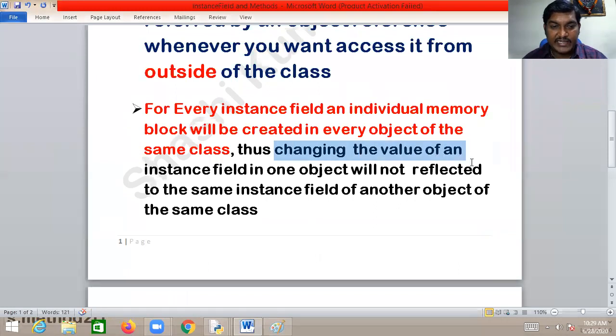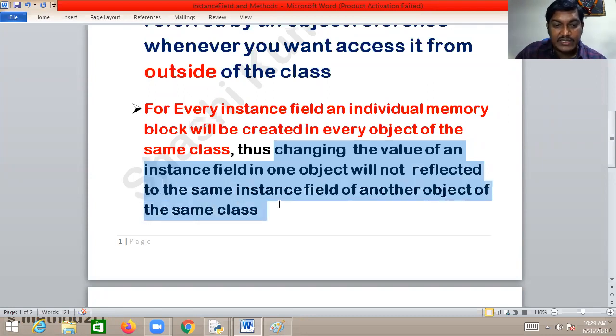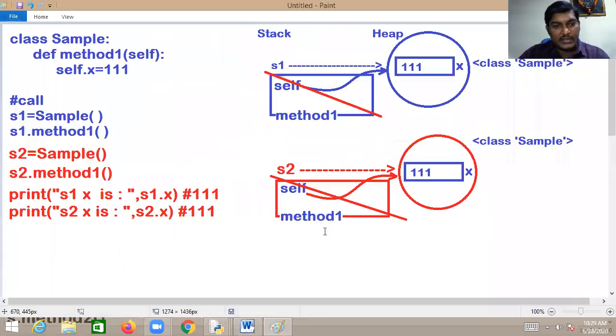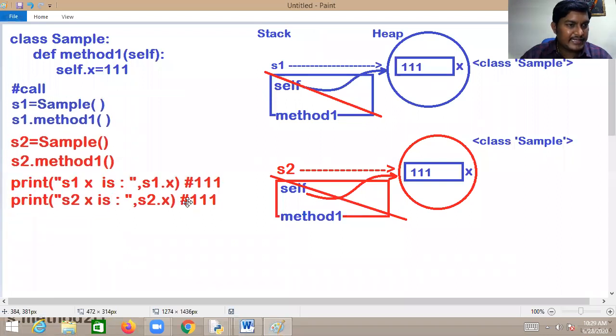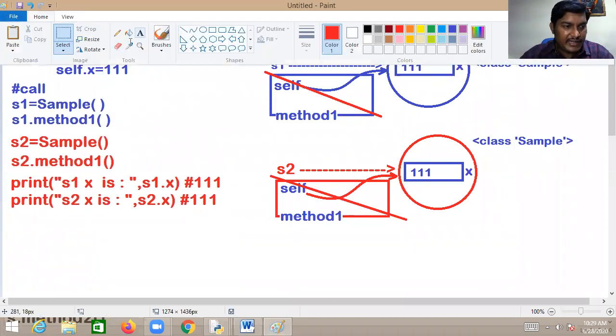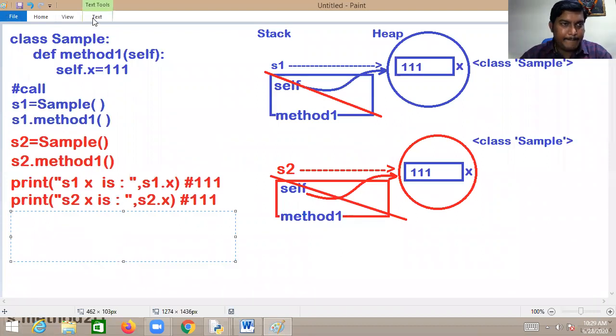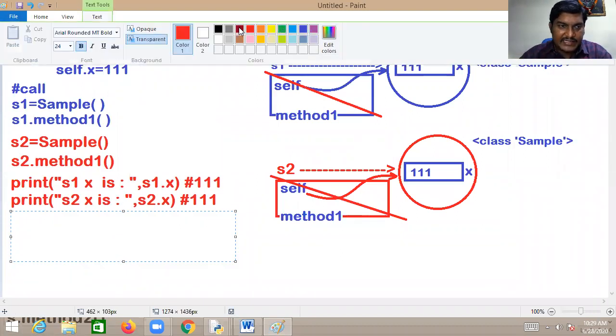Changing the value of an instance field in one object will not reflect it to the same instance field of another object of the same class. Now what I'm saying here, I want to do something like this, my dear ladies and gentlemen.